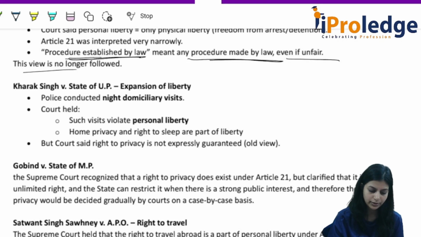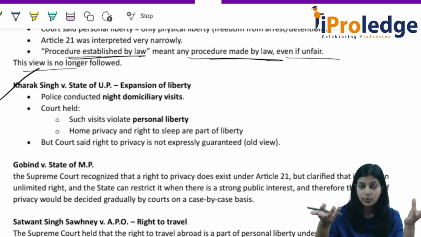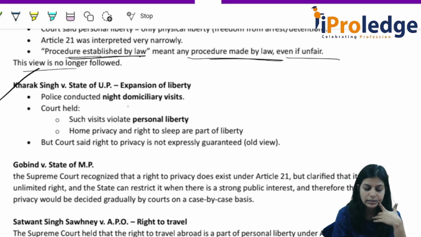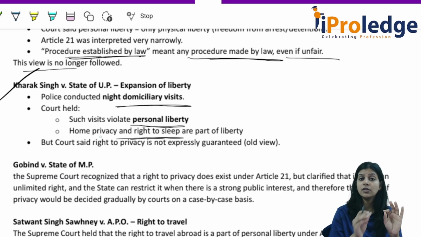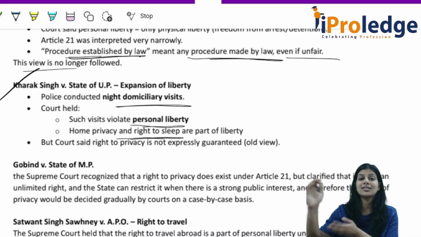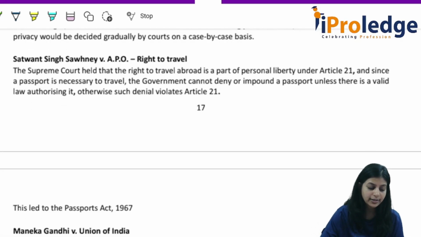Okay? Alright. In the next case law, Kharak Singh versus State of UP, there was expansion of that liberty. The word liberty got expanded. What happened here? In this case law, police conducted night domiciliary visits. The court held such visits violate personal liberty. Why? Because it is affecting a person's privacy and right to sleep. So, even right to privacy and right to sleep also got included in the word personal liberty. So, they expanded the definition of the word personal liberty here. Understood?